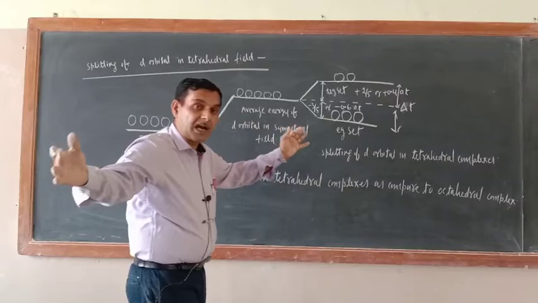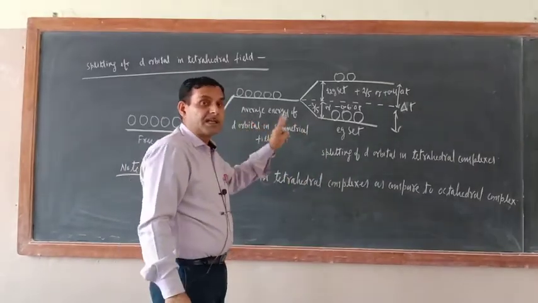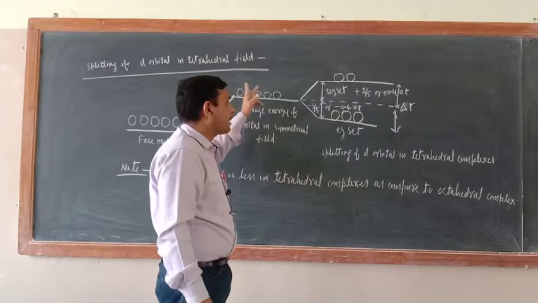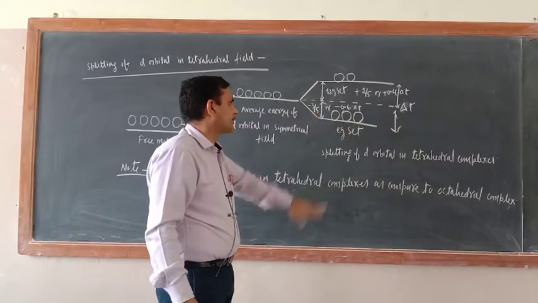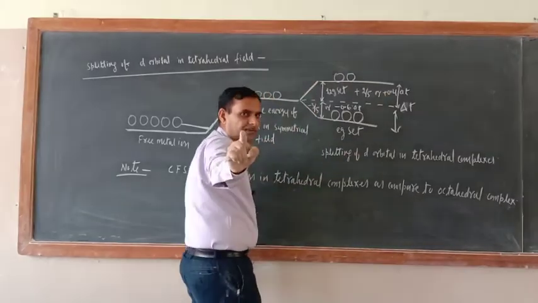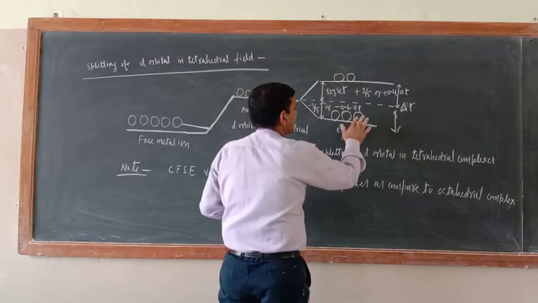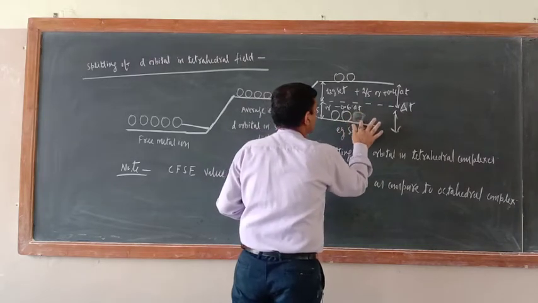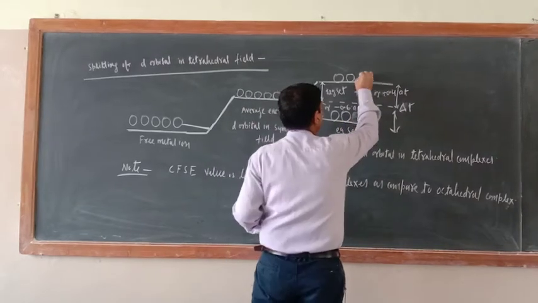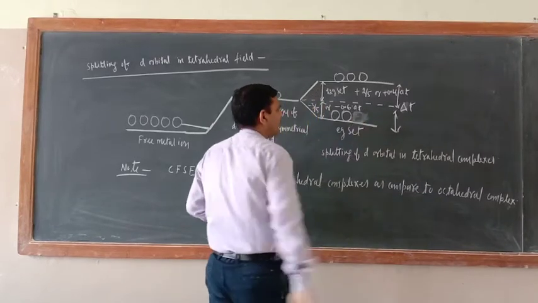Now if the 4 ligands approach very close, these d orbitals will be split into 2 sets. In the octahedral field what was there? Eg set. Here, just see, this is the Eg set and this is the T2g set. This is the tetrahedral field.